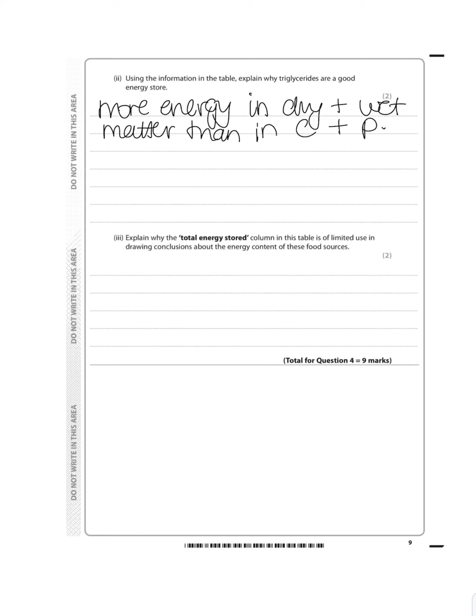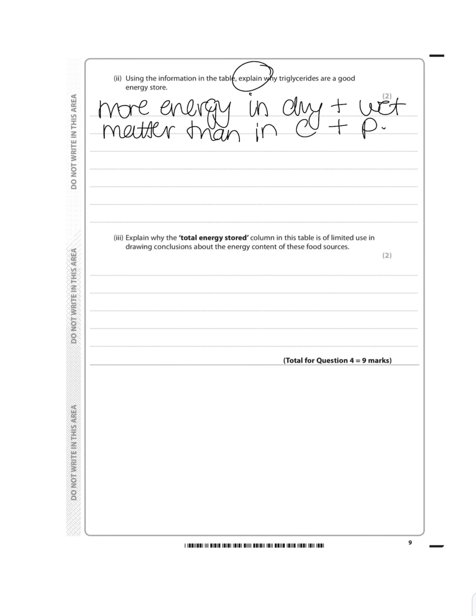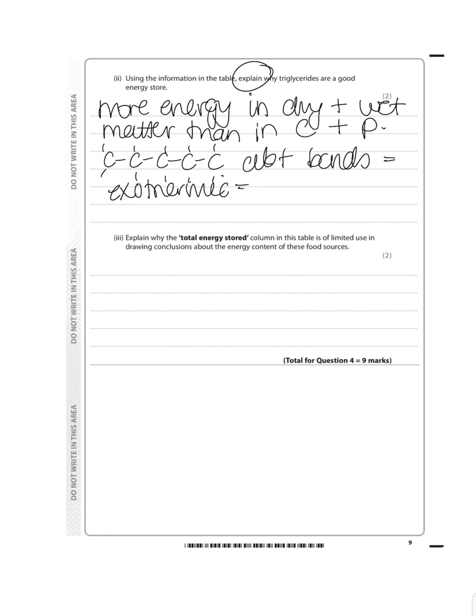And we have to explain, well, why? Because we said that triglycerides have a lot of carbons, and with them they must have hydrogen. And this means that they've got a lot of bonds. And so when we release a bond, it's exothermic. And so it releases heat, which is energy. So the more bonds broken, the more heat released, and so the more energy released.